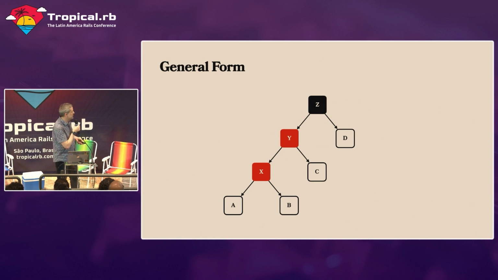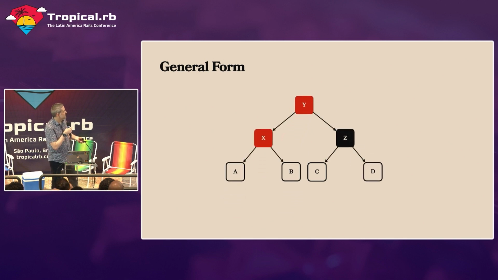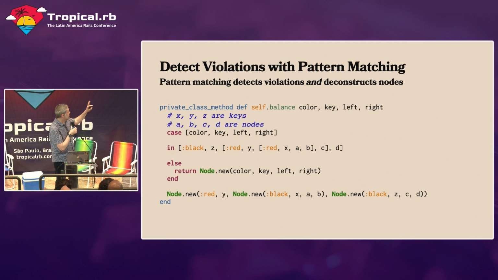So here's a more general form like this, where we don't actually care what those values are, A, B, C, and D. We don't care at all. All we care about are this Z, Y, and X. And the general form is we're just going to take those, rotate it, and then recolor X like that. That's it. And we can do all this very, very easily with Ruby's pattern matching. I'm going to show it to you right here.